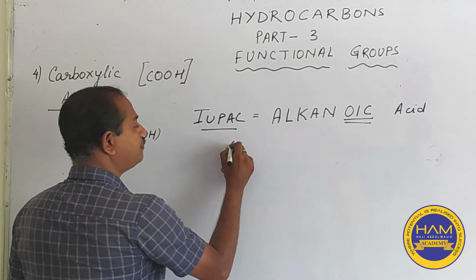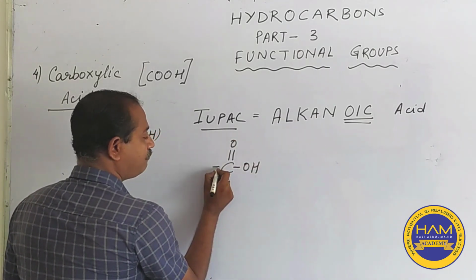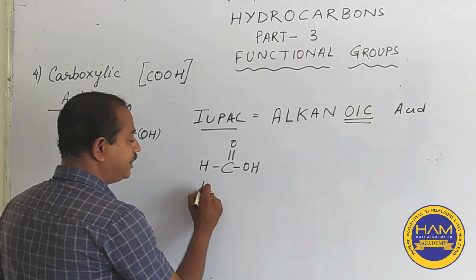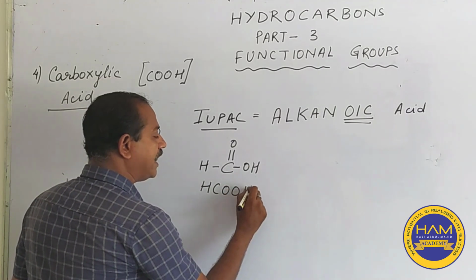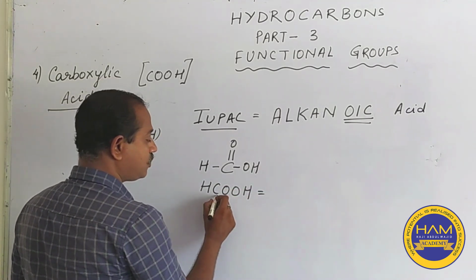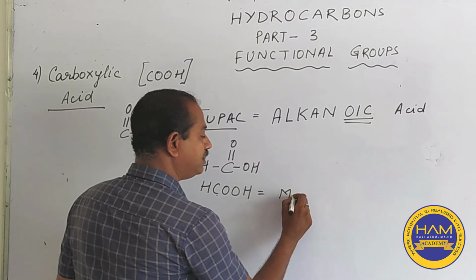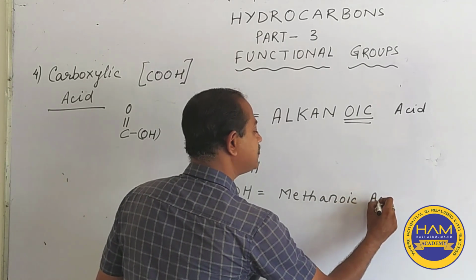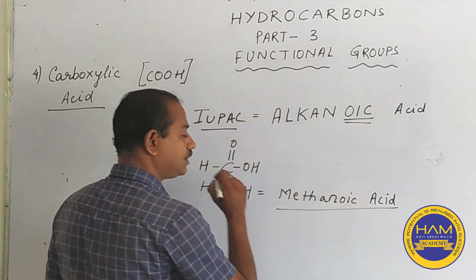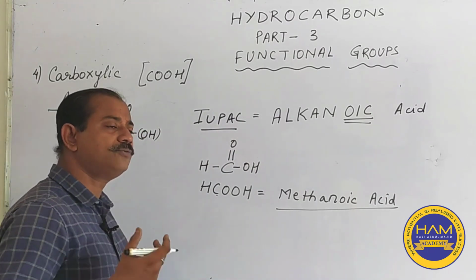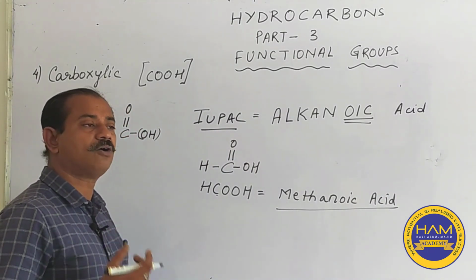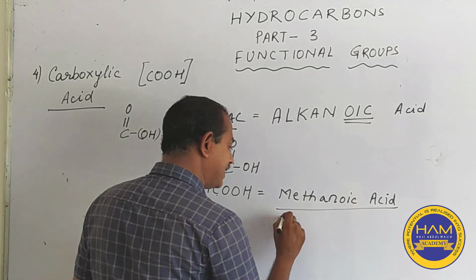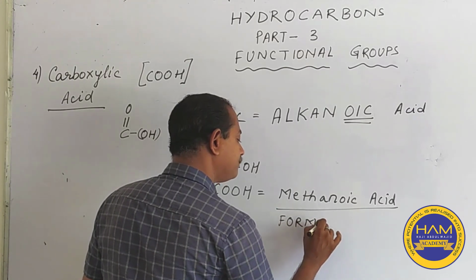We have the group and we are left with the vacant space over here, so we can add a hydrogen, and this forms a new acid known as HCOOH, and this is using one carbon, so the parent is methane. So OIC is added, this is known as methanoic acid. People in different countries have named it accordingly, and we have one common name for this, which is known as formic acid.